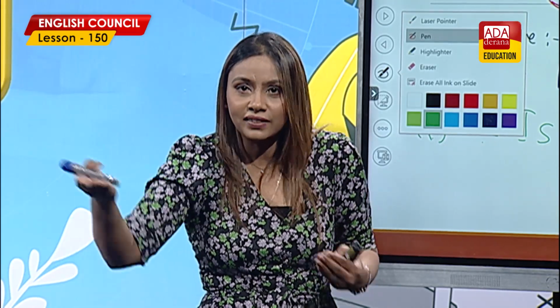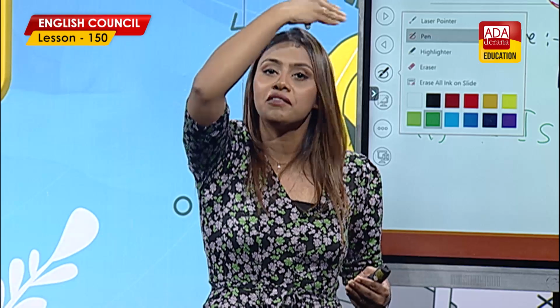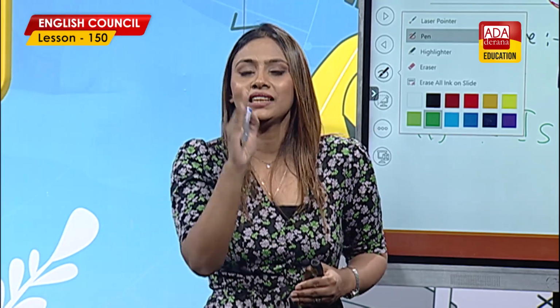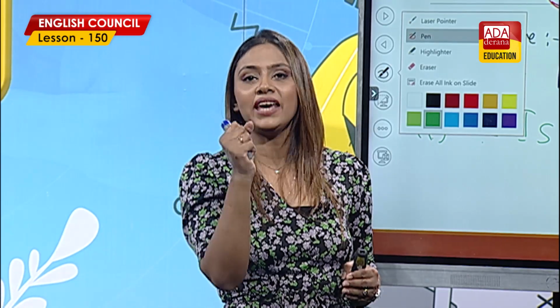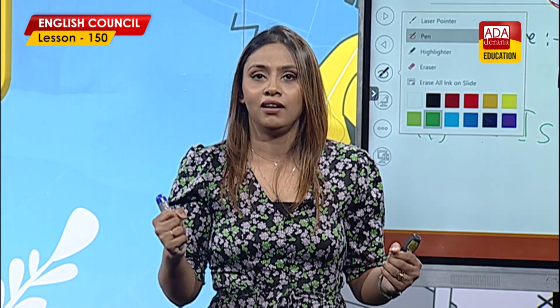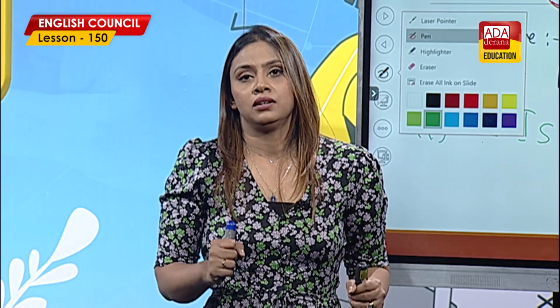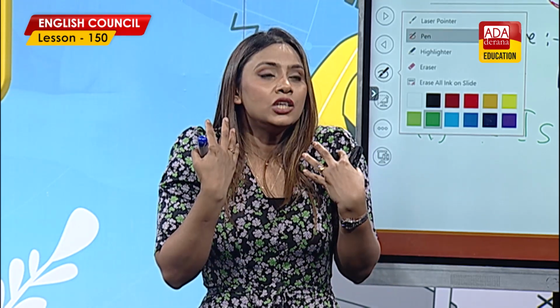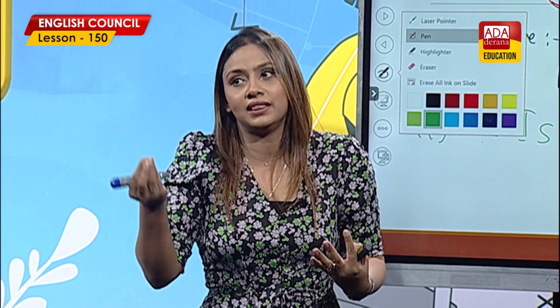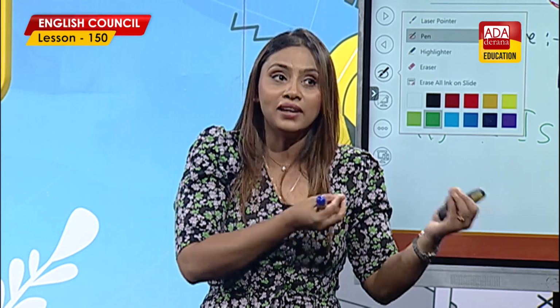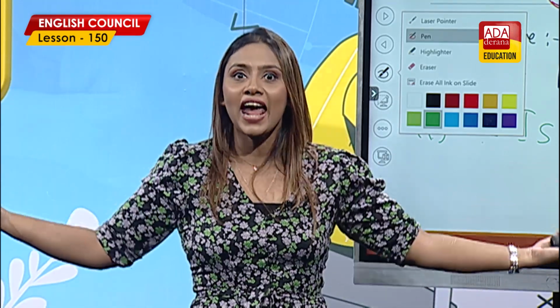If you know the doer, make the active. The whole purpose of making passive voice is that you don't know the doer, or maybe you are only interested in the action, or it is obvious that this action is done by this person. You don't have to tell it over and over again.